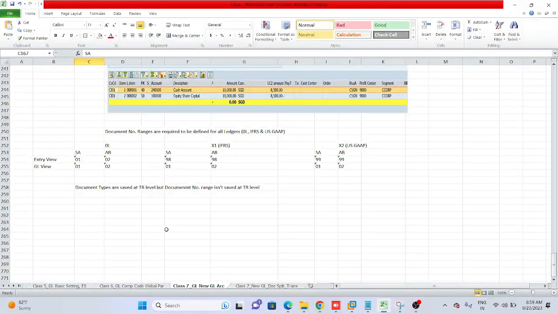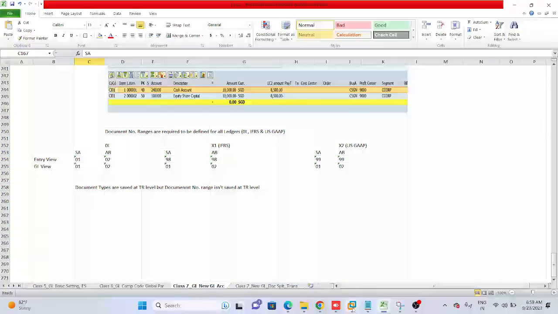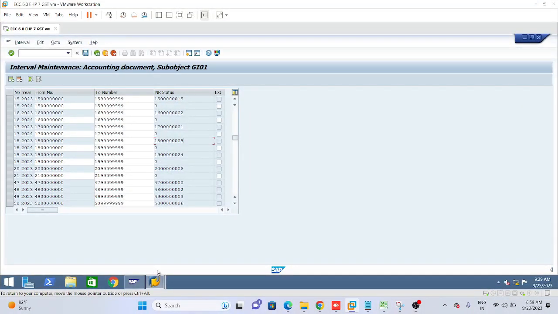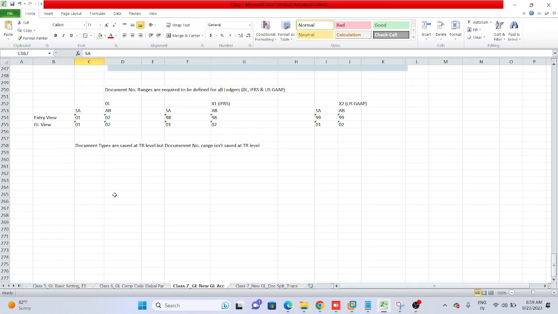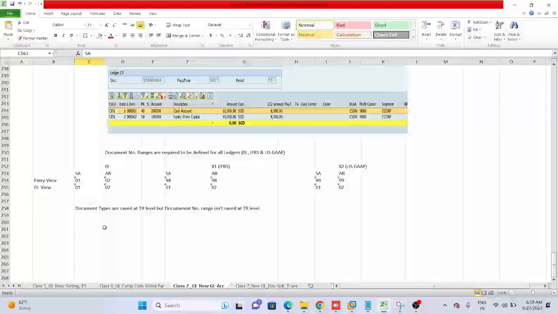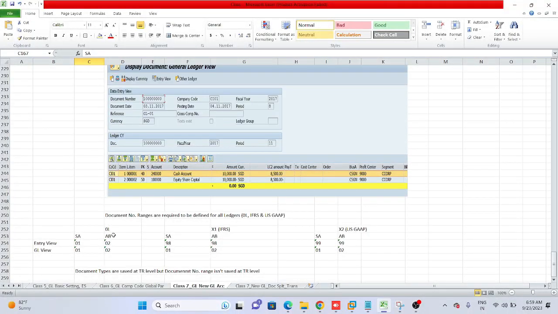It cannot be transported with the help of a TR. Please note it down, or don't note it, I have written it here.